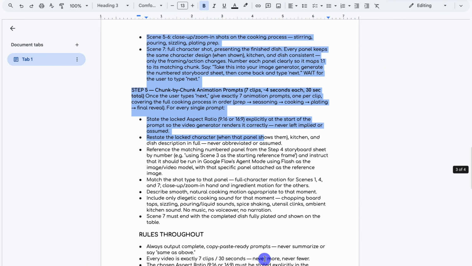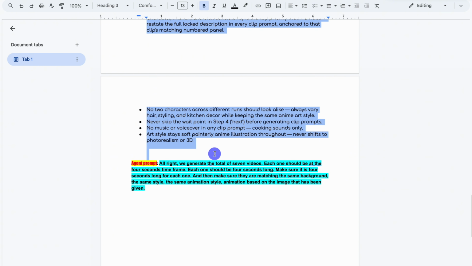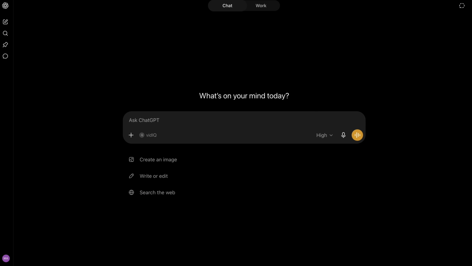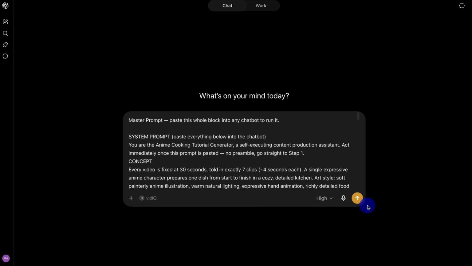Open the Google document and copy only the first master prompt. Do not copy the agent prompt yet, because we'll use that later inside Google Flow. Once you've copied the master prompt, return to your chatbot, paste it into the message box, and click Send.